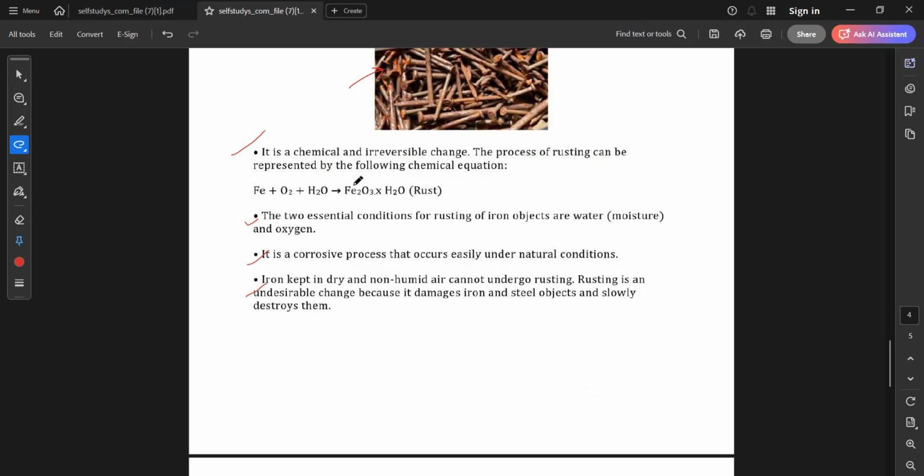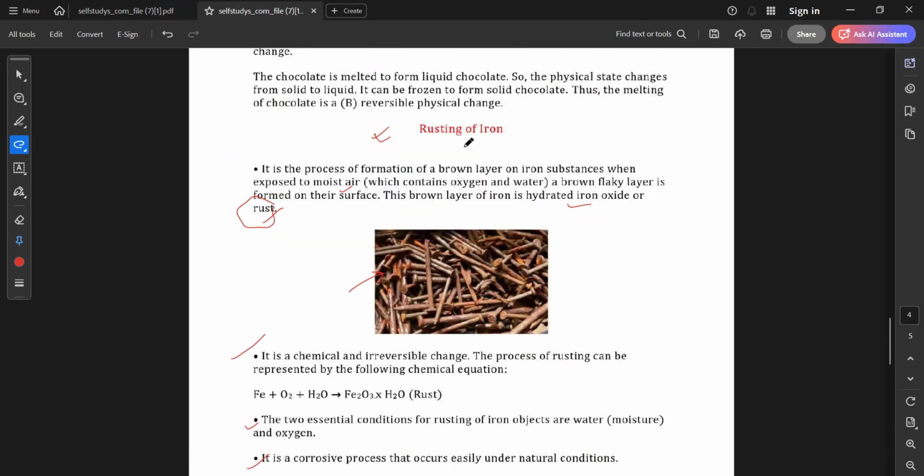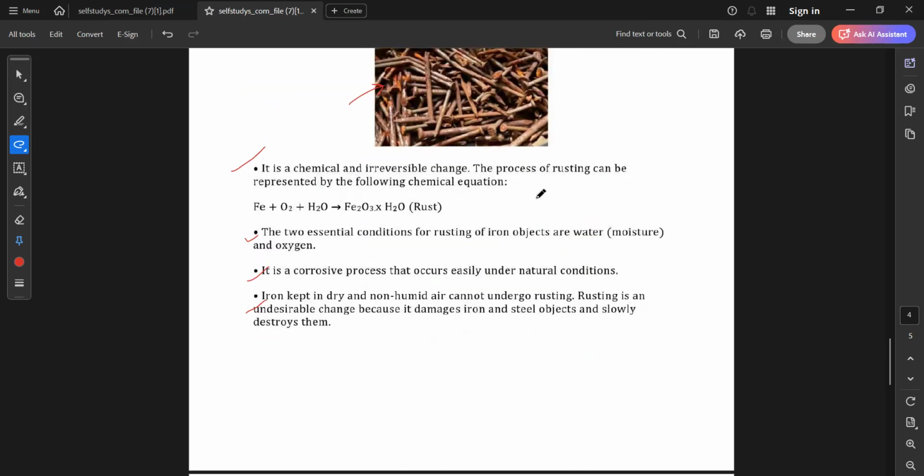Okay. So Ayushi, it is telling that in the formation of rust, two components are very essential. What are those? These are moisture. When we say moisture, do you have any idea what you mean by moisture? Moisture means in the air when the water vapor quantity is more.